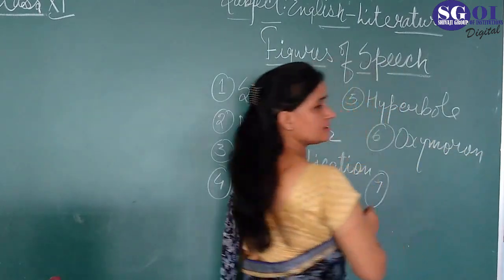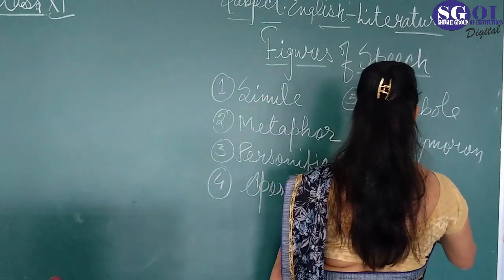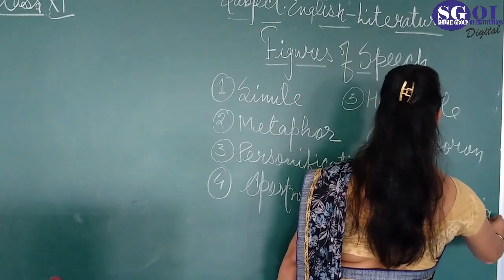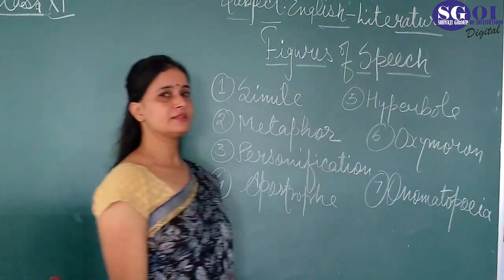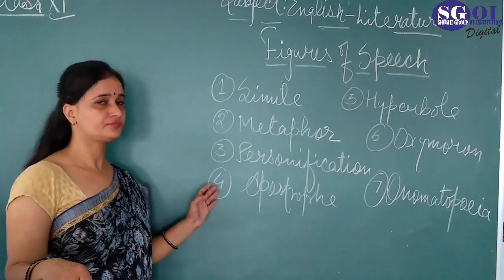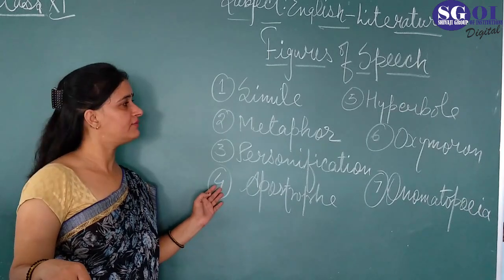And the seventh one is onomatopoeia. So these are the 7 figures of speech that are prescribed in your syllabus. So we will discuss them one by one.